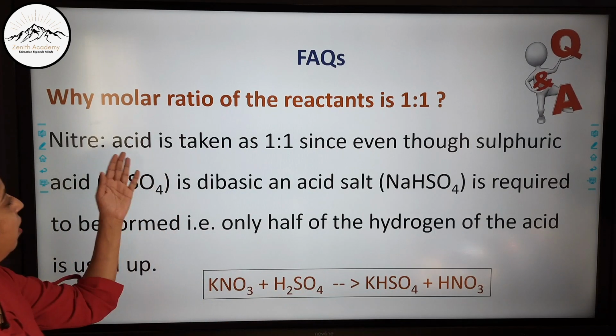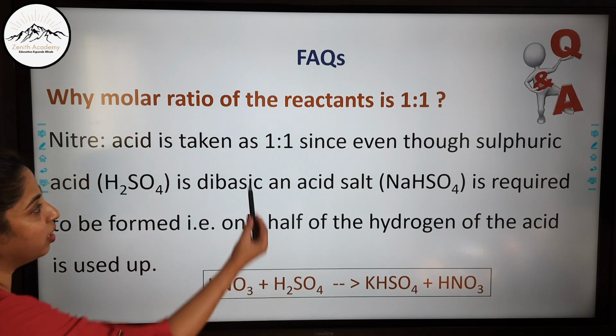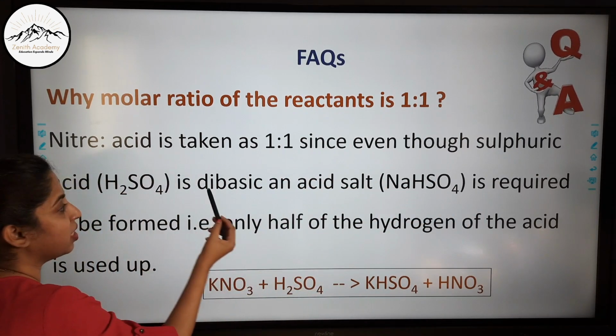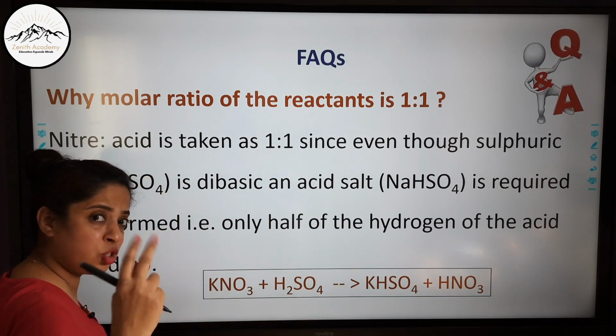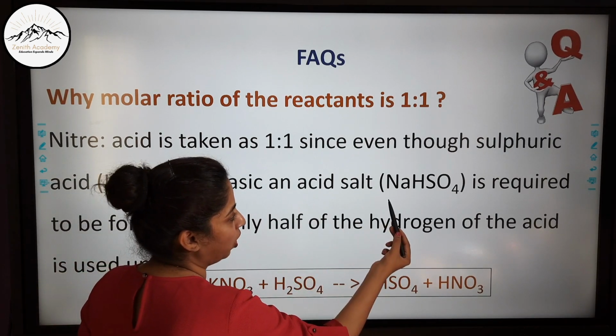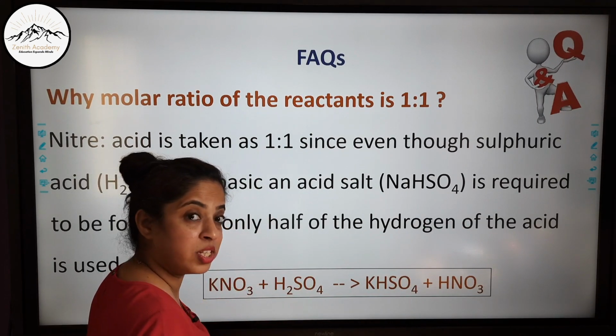Niter and acid are taken as 1:1, since even though sulfuric acid is dibasic and contains 2 replaceable hydrogens, what we require is an acid salt, like NaHSO4 or KHSO4.